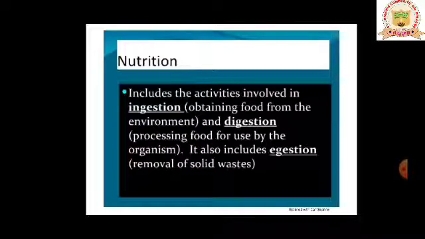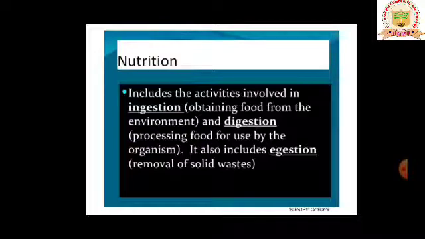So as I said, my dear students, nutrition includes activities like obtaining food from the environment, that is ingestion, and digestion, processing food for use by the organism. So nutrition is a process of obtaining food and changing it into simple absorbable form. This is a simple definition you can write down whenever they ask you in the exam. What is nutrition? Process of obtaining food and changing it into simple absorbable forms.